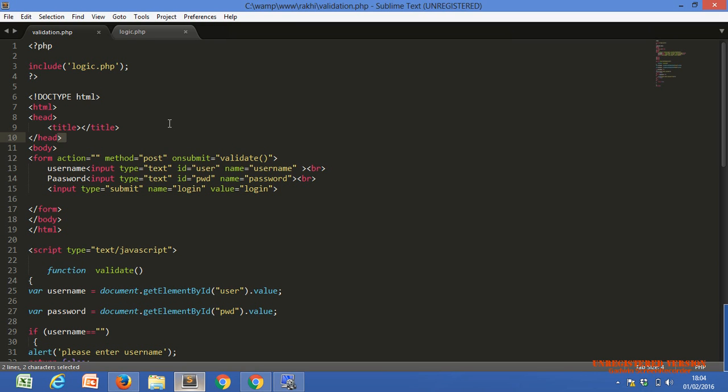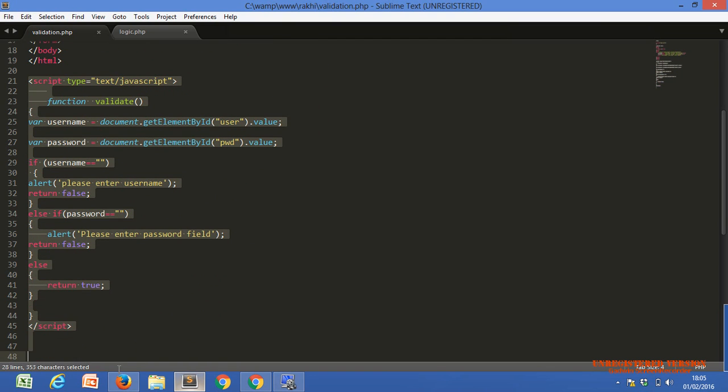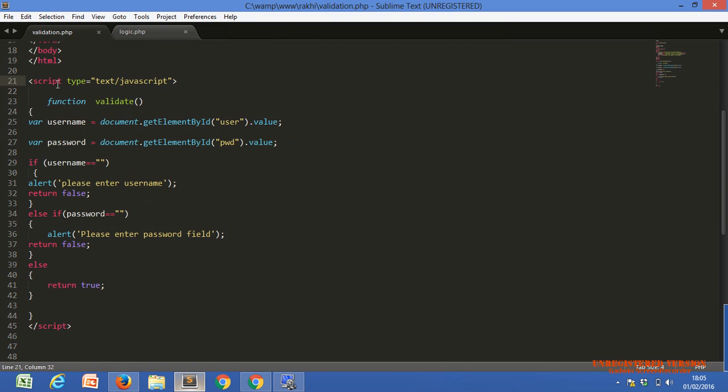Within the HTML, we can use any PHP code. Within the HTML, we can also use JavaScript code. But one thing: JavaScript code should be within the script tag. This is the script tag open, and this is the script tag close. Forget about the code, I will explain it all.